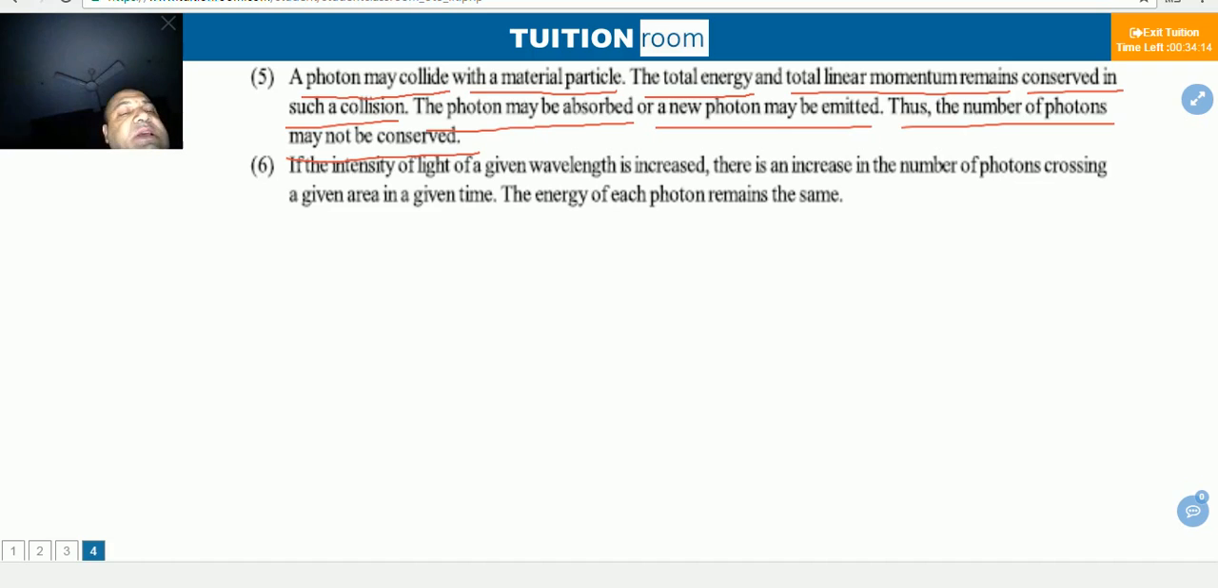He is saying that a photon is not a material particle, but a photon may collide with a material particle. The total energy and total linear momentum will be conserved in such a collision. But sometimes photons are absorbed in a material, sometimes they are emitted from a material. The number of photons is not conserved.